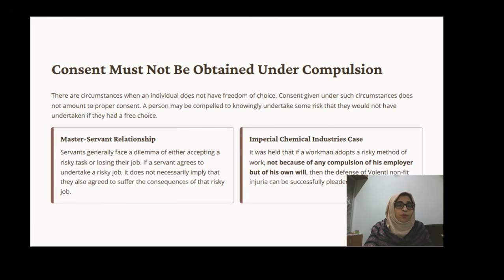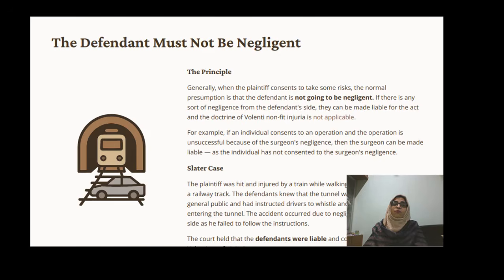Okay, now we can go to the defense that the act must not be negligent. It should be a careful act, and precautions have to be taken. If any negligence happened, then whatever offense or unlawful act was committed, they will be liable, and volenti non fit injuria will not be applicable.